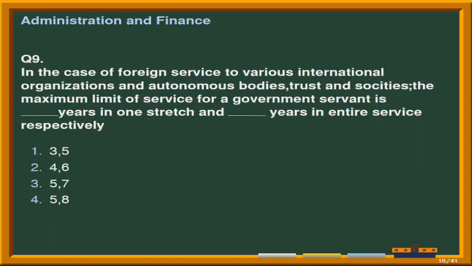Next question is, in the case of foreign service to various international organizations and autonomous bodies, trusts and societies, the maximum limit of service for a government servant is fill up years in one stretch and fill up years in entire service respectively. And the options are number 1, 3, 5. Second option is 4 and 6. Third option is 5 and 7. And the last option is 5 and 8. Correct answer is option third, that is 5 and 7.